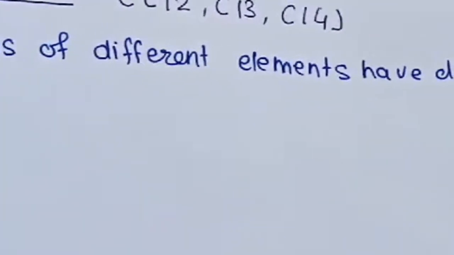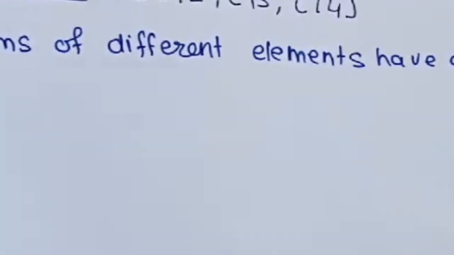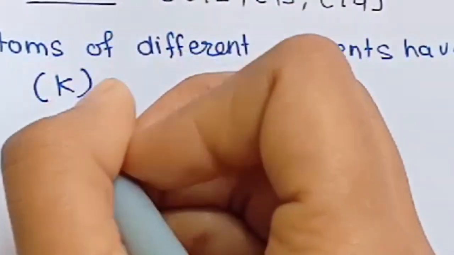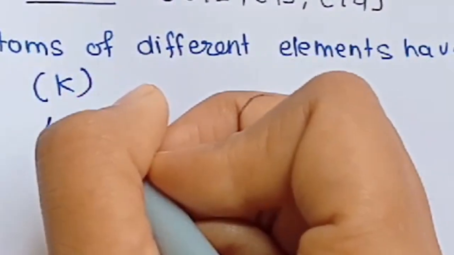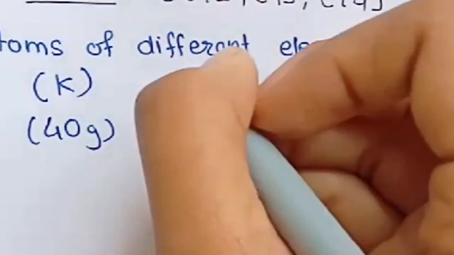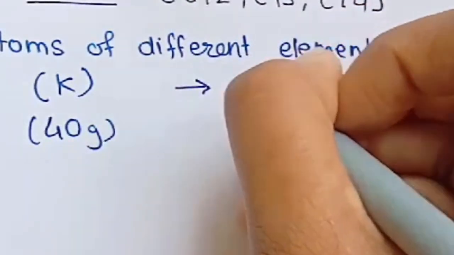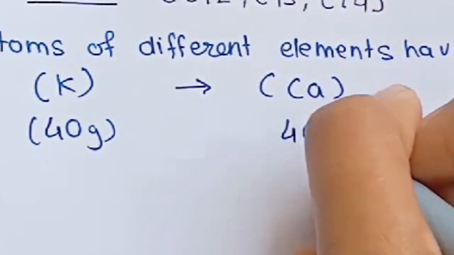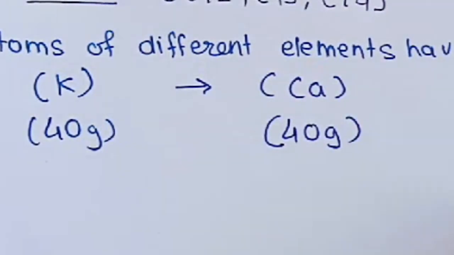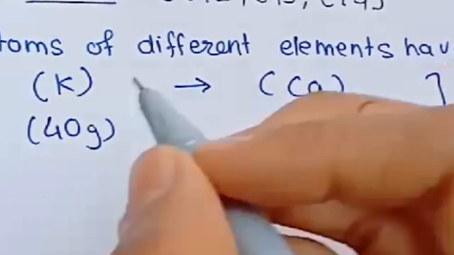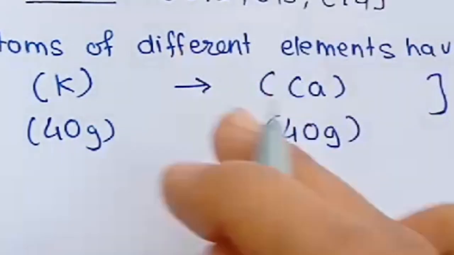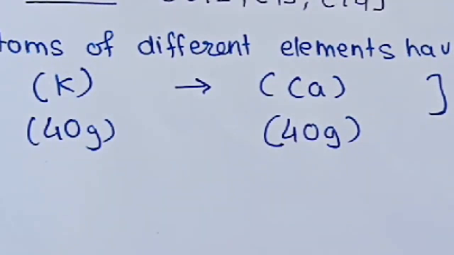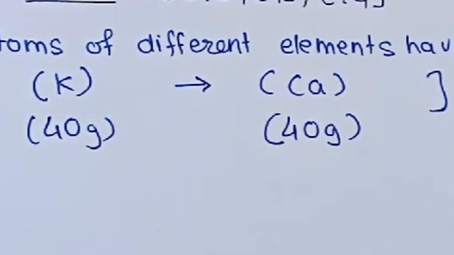But this was also wrong. Why? See, here you have potassium, which has a mass of 40, and you have Ca, which is having mass of 40 only. Potassium is different, calcium is different. We know both are different, but their masses are same. So how can you say that it is right?